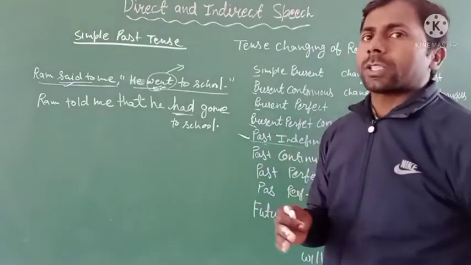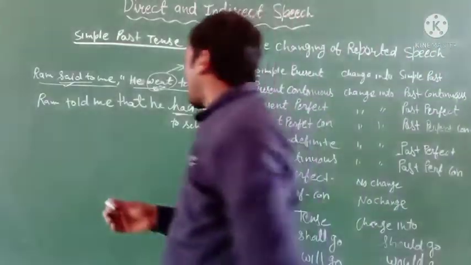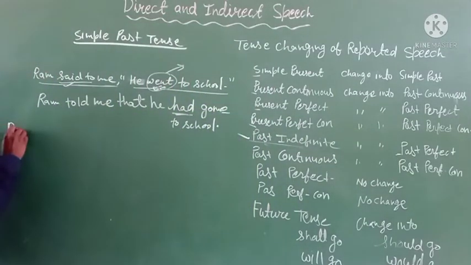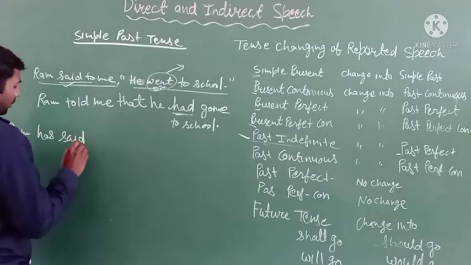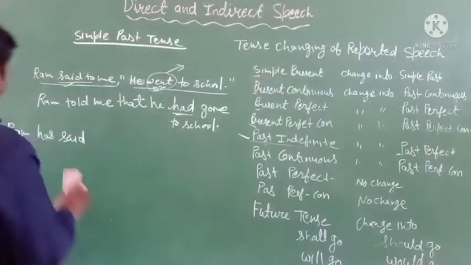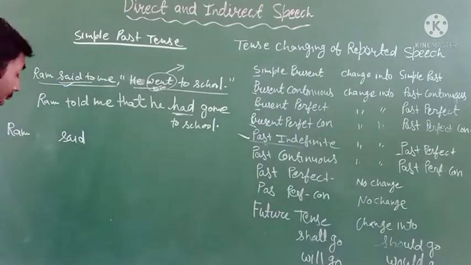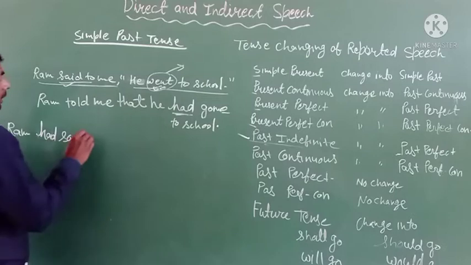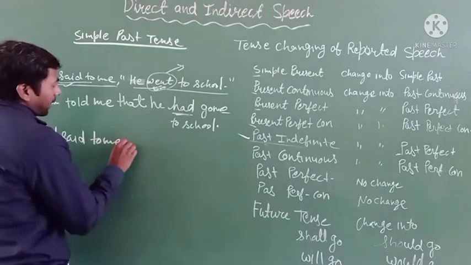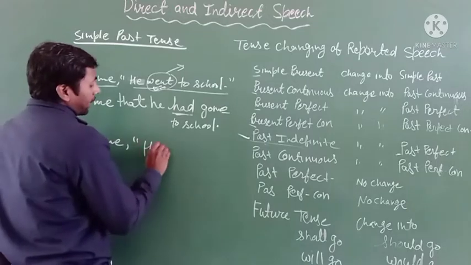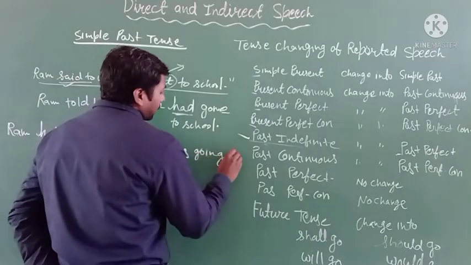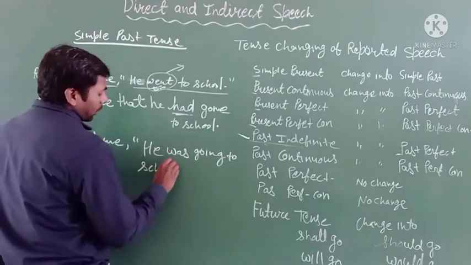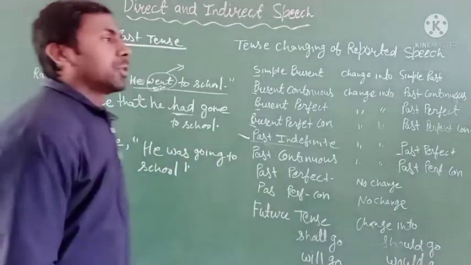Next is the past continuous tense. We will take the same example. Ram had said to me, he was going to school.